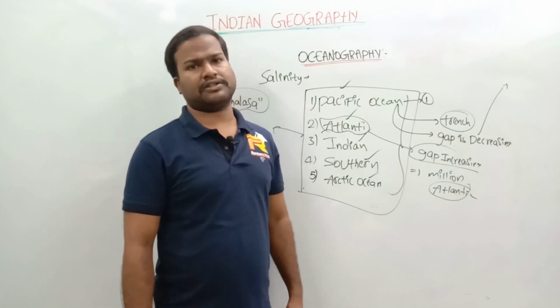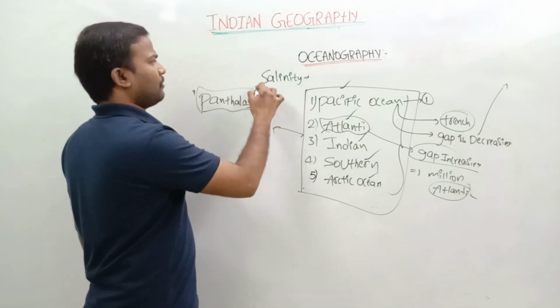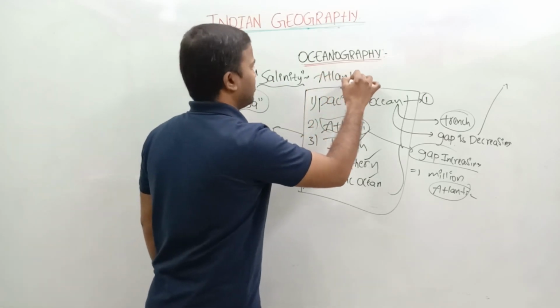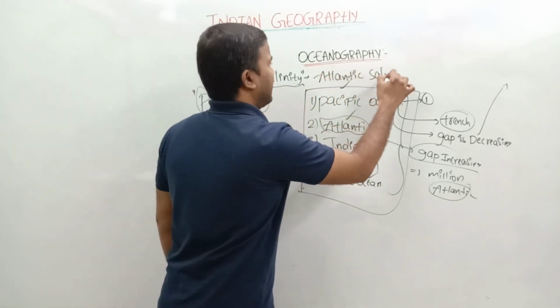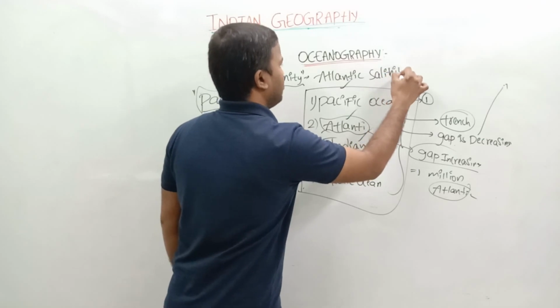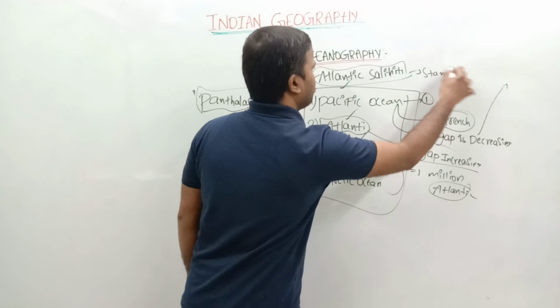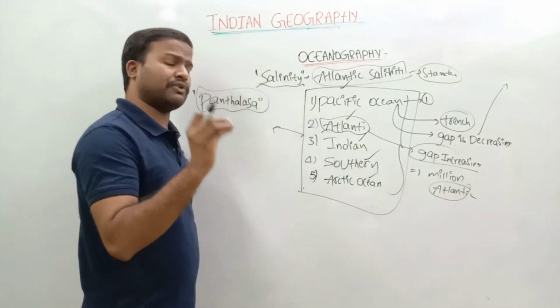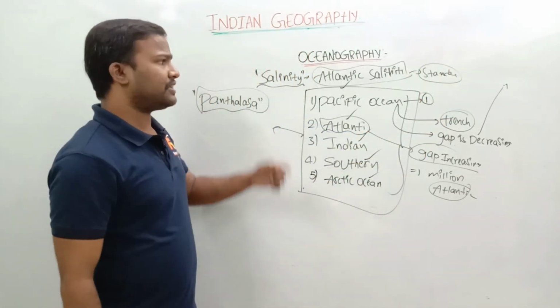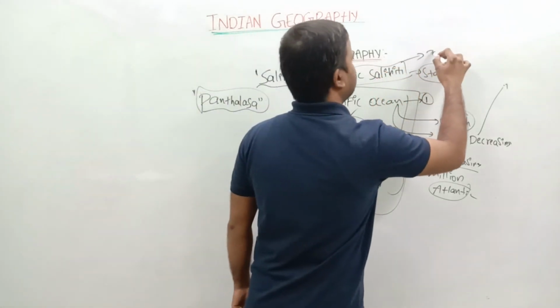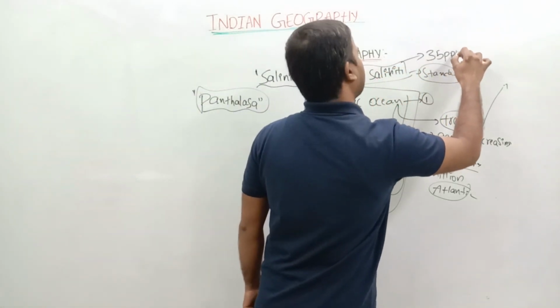So high salinity also. The salinity of the ocean standard was taken from the Atlantic Ocean. So Atlantic Ocean salinity is taken as the standard form of salinity for all water. What is the salinity of the Atlantic Ocean here? It is 35 ppt. So that's why it is taken as a reference.